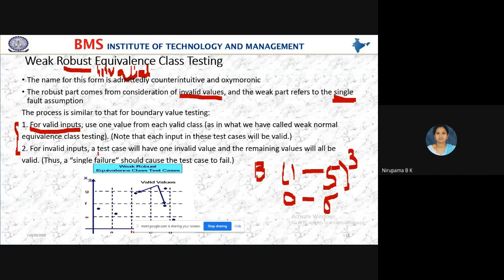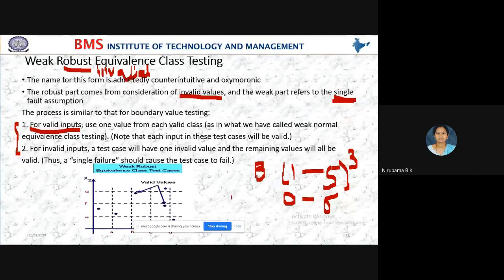For invalid input, a test case will have one invalid value and the remaining values will be valid. Why do we check only a single value? Because it is weak.